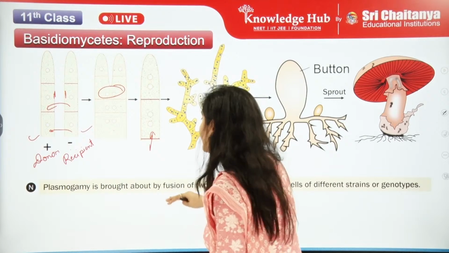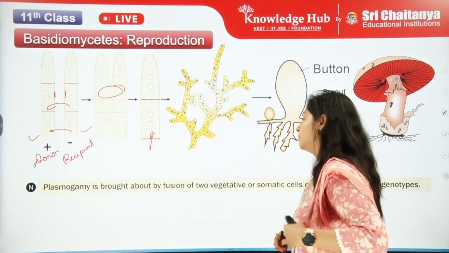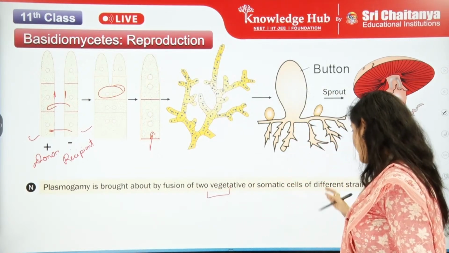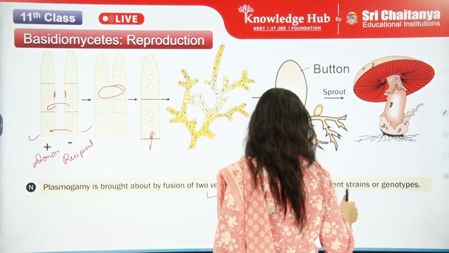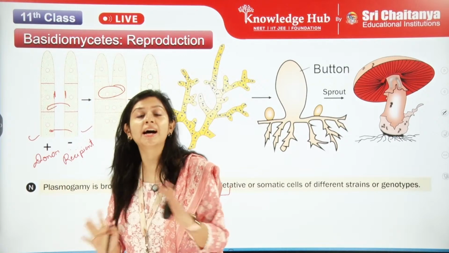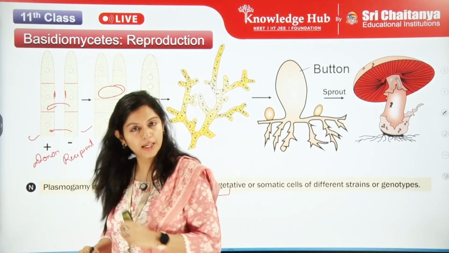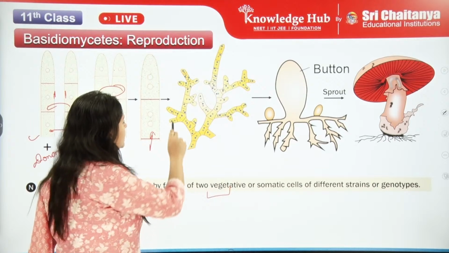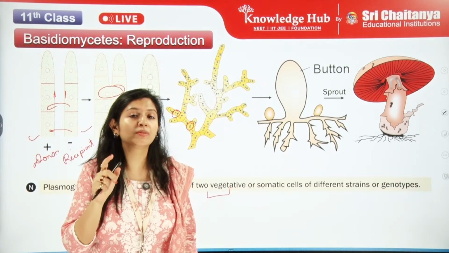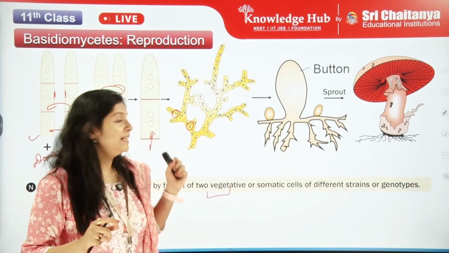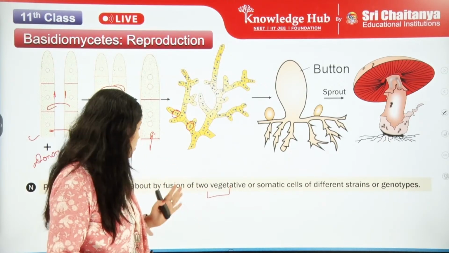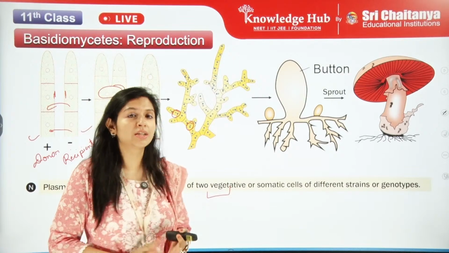So this is an example of plasmogamy, which is brought about by the fusion of two vegetative or somatic cells of different strains or genotypes. Both this donor and this recipient are of different strains. Now what will happen after this? We can see in each compartment, in each septa, in each division, it has two nuclei, not one. So the nuclear fusion is not there, but the cell wall fusion is there.